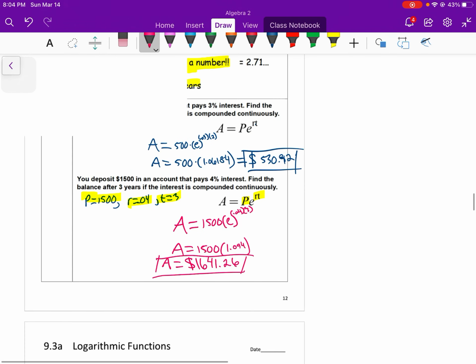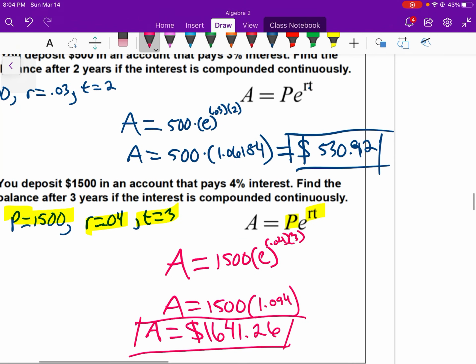And I'm reiterating, when it says compounded continuously, you're going to use this formula of PERT. Do some association and try to remember it, but it will show up. You'll just need to know when to use it, like when it says continuously.